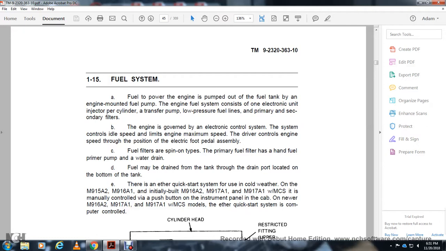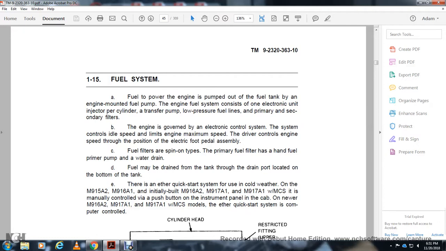Fuel system. Fuel to power the engine is pumped from the fuel tank by the engine-mounted fuel pump. The engine fuel system consists of one electrical unit injector per cylinder, a transfer pump, and low pressure fuel lines with primary and secondary filters. The engine is covered by the electrical control system, which governs idle speed, the limit of the engine's maximum speed, and the driver's control of engine speed through the electrical foot pedal assembly. Fuel filters vary depending on the type. The primary fuel filter has a hand fuel priming pump. Water and fuel may be drained from the tank through the drain port located at the bottom of the tank.